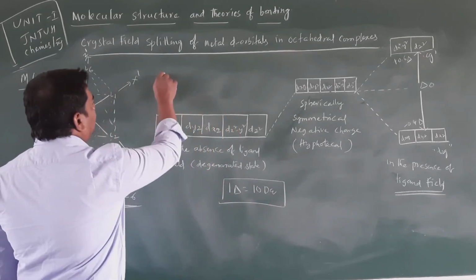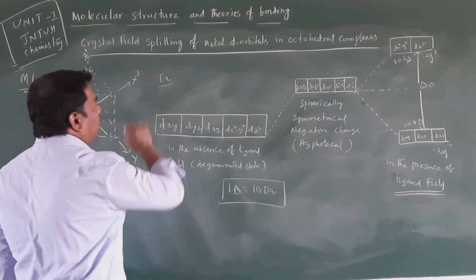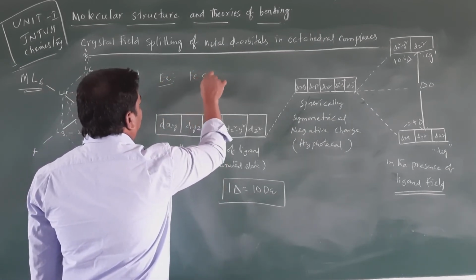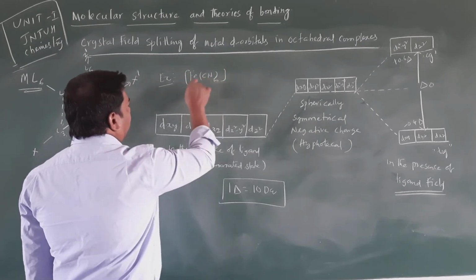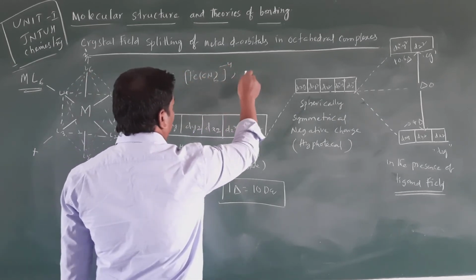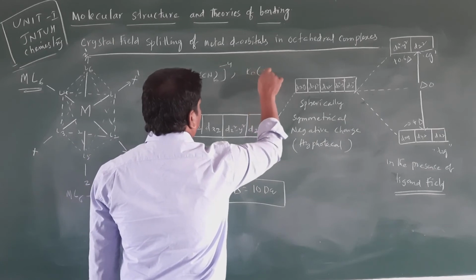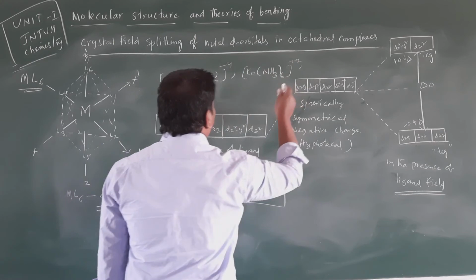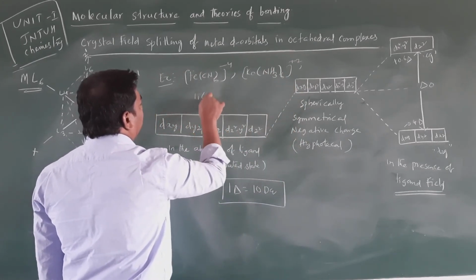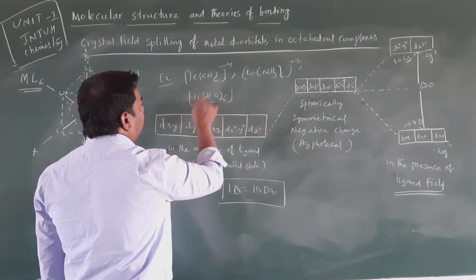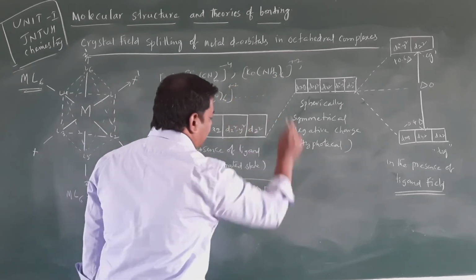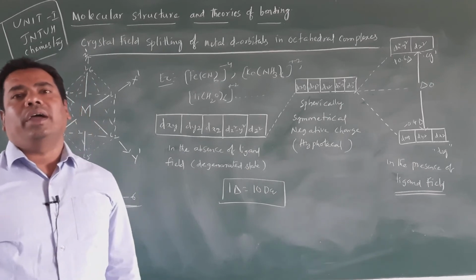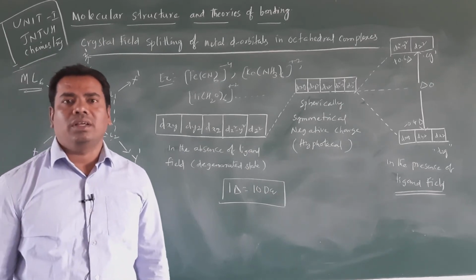Examples of these octahedral metal complexes are [Fe(CN)6]4-, [Co(NH3)6]2+, [Ti(H2O)6]2+, etc. So this is crystal field splitting in octahedral metal complexes. Clear, students, right?